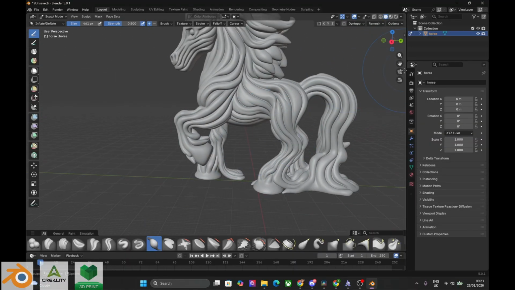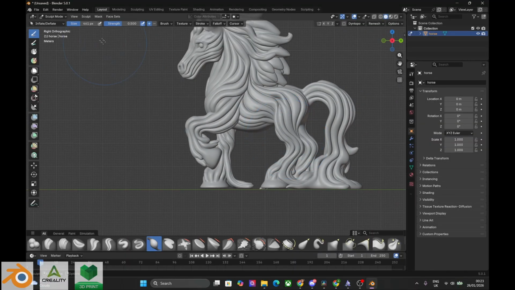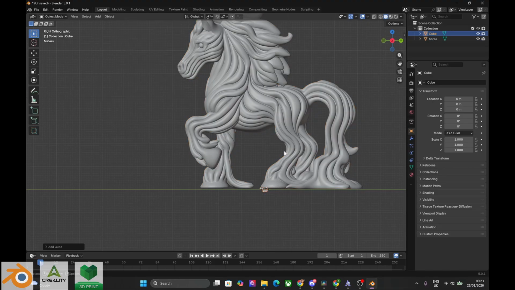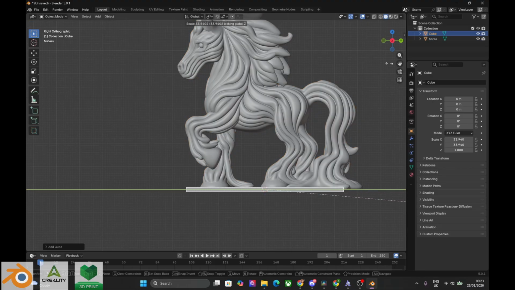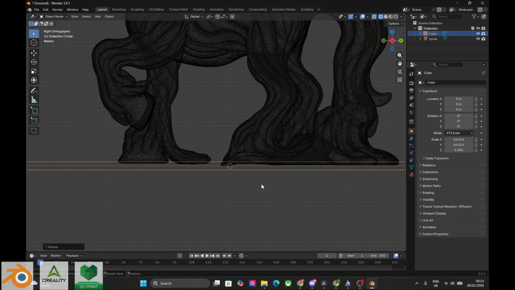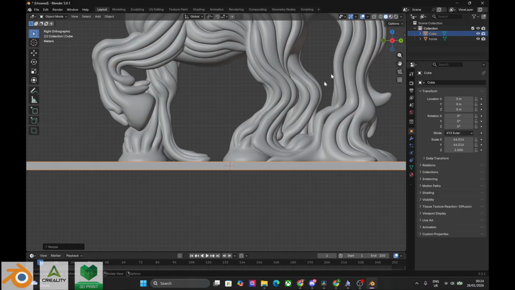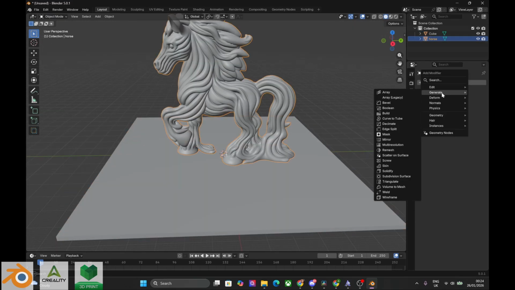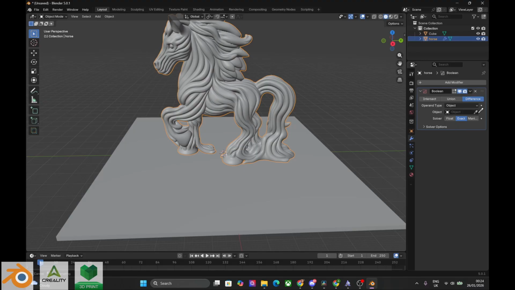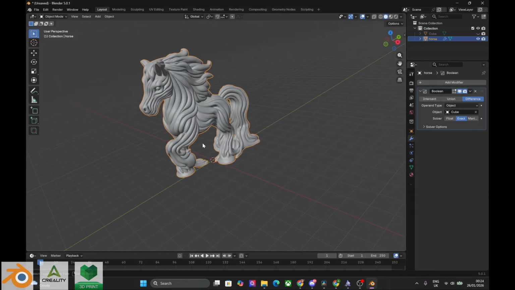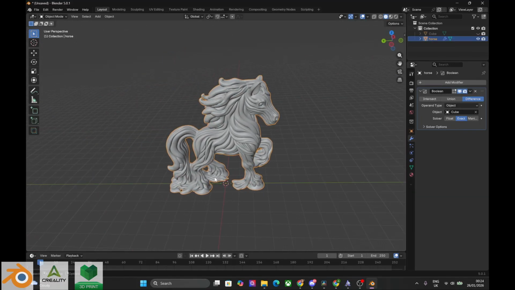The model is uneven at the bottom, so we are going to use boolean. Add a cube to the scene and press Shift Z to scale only on X and Y axis. Now select the horse, go to the modifier tab in the properties panel and add modifier boolean. Now for the object, select the cube. You can hide the cube to see the model better. Time to export it.